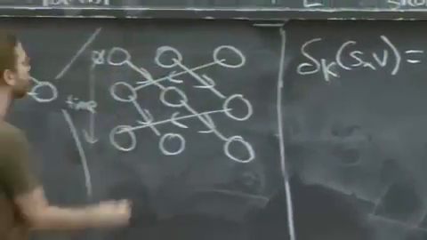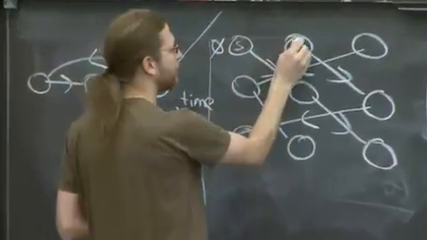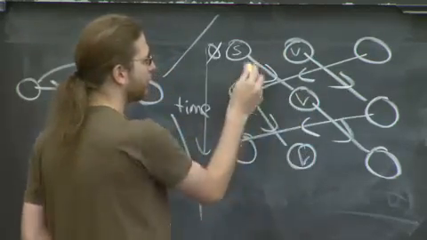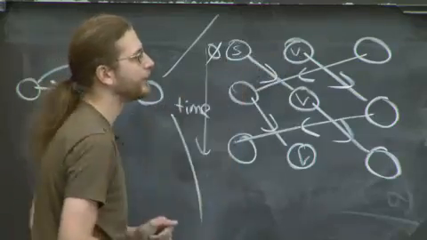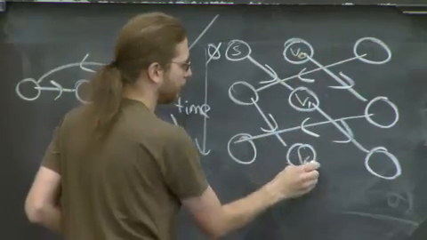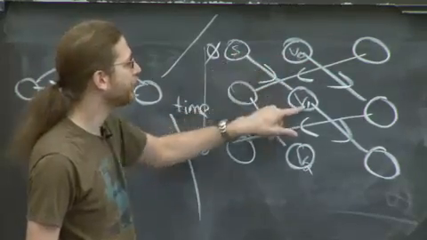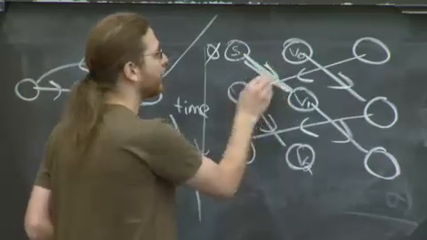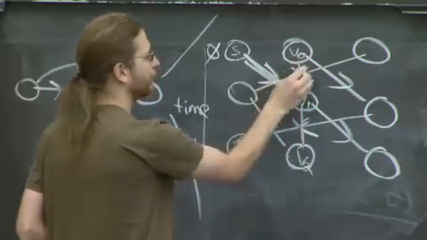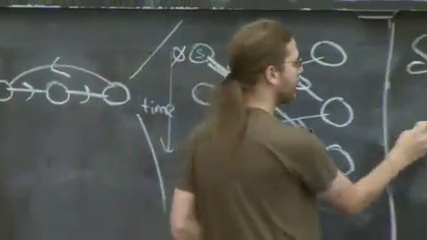So here's S, and I'm always going to make S this, and this is going to be V in the 0 situation, this is V in the 1 situation. If I look at the shortest path from S to V, that is delta sub 0 of SV. Maybe I'll call this V sub 0, V sub 1, V sub 2. The shortest path from here to here, there's no way to get there in 0 edges. From here to here, that's the best way to get there with at most 1 edge. From here to here, if I add some vertical edges too, cheating a little bit, this is the best way to get from S to V using at most 2 edges.